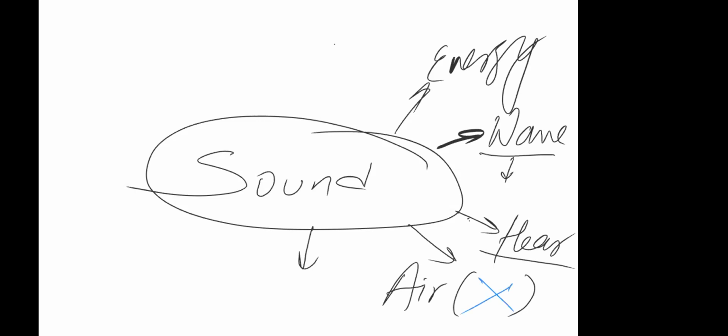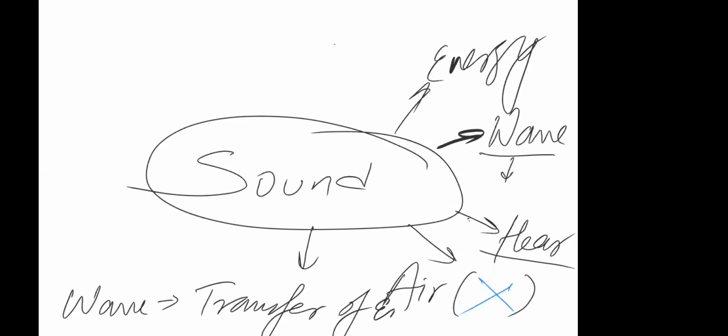Anything else? It does not include the actual displacement of molecules. Okay, see, I'll first clarify this wave thing. Wave is actually transfer of energy. It's not the transfer of material. Transfer of material may happen, but wave is necessarily transfer of energy without a transfer of material. The moment I'm calling it a wave, and I'm not specifically mentioning that matter is moving, it basically means only energy is getting transferred with no material movement. Right? That is something which I want to tell. Anything else?